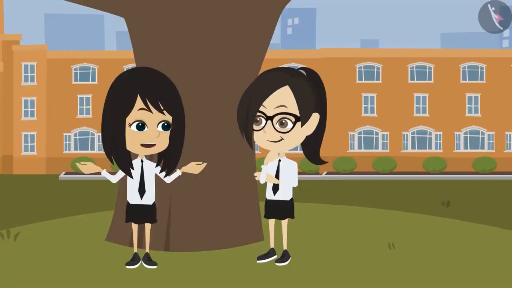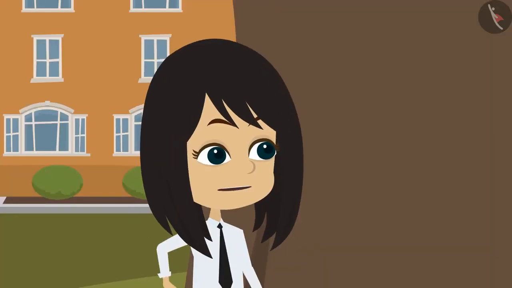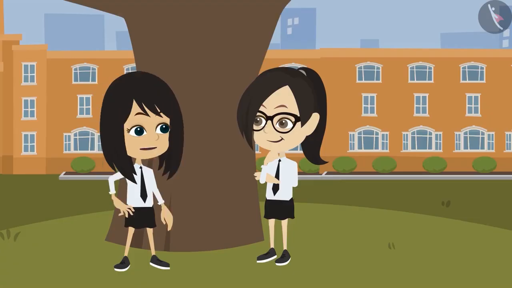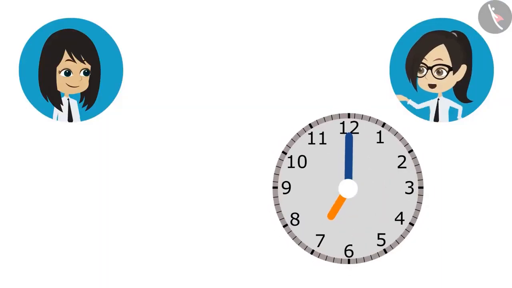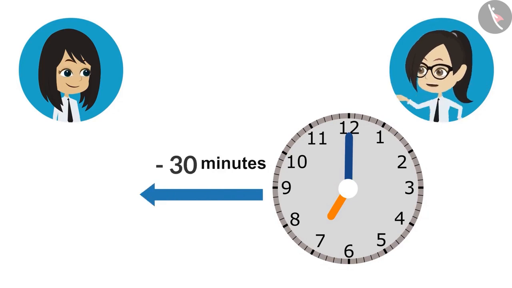Yes. Now tell me, to come to the amusement park tomorrow, we have to reach school at 7 o'clock in the morning. And if we take 30 minutes from home to reach school, then what time do we have to leave from home? For this, first we will draw 7 o'clock in the clock. After that, we will reduce the time it will take to go from home to reach school.